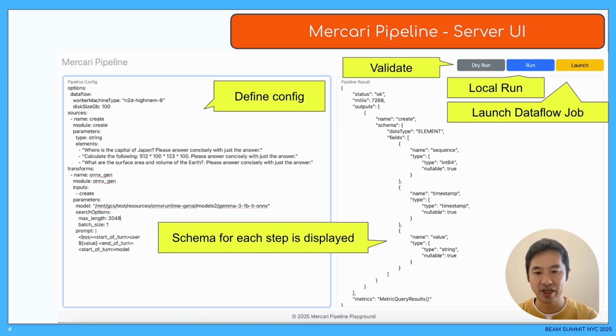Whether it is dry run or run, the output schema of each module step is displayed when it succeeds. The launch button actually deploys the defined pipeline as a Dataflow job. The deployment project and region can be set as environment variables in Cloud Run.